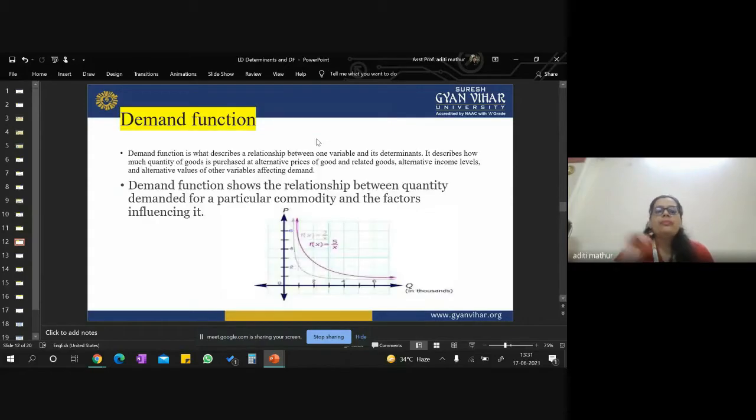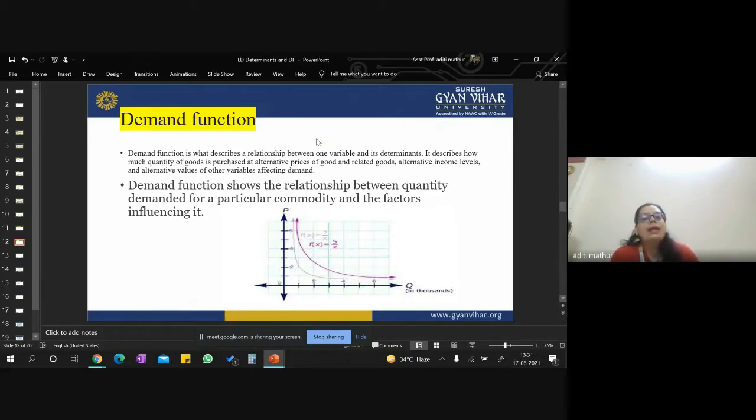Right? Now let's go and understand in detail what the demand function is. We have understood what demand is. We know the assumptions of demand. We know the determinants of demand. So now, what is the demand function? The demand function is actually a relationship between one variable and its determinants.